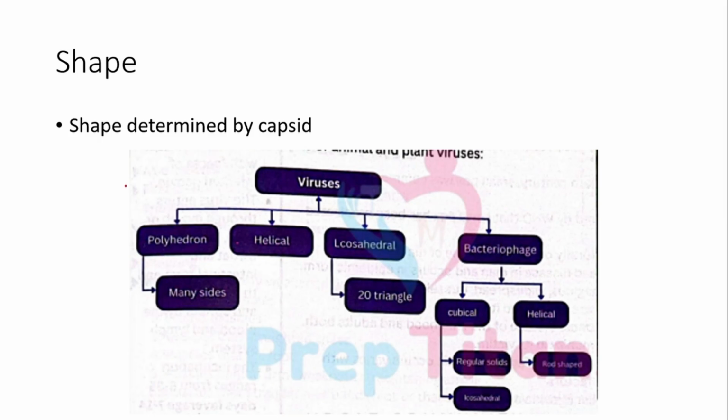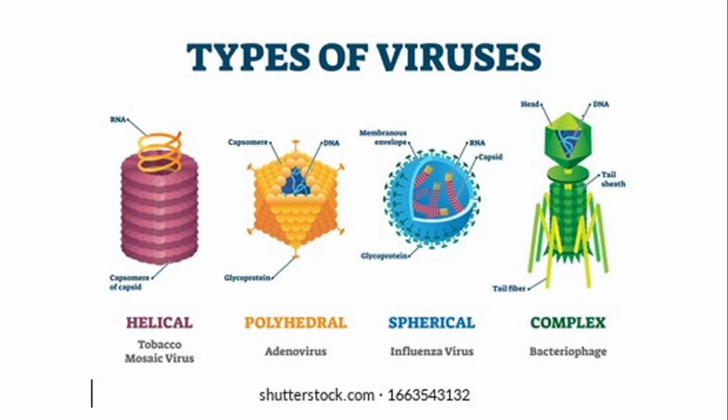Shapes काफ़ी हो सकती हैं viruses की, and the shape is determined by the capsid, not the envelope. ठीक है? And they can be polyhedron in nature, मतलब many sides. They can be helical, icosahedral, which basically means 20 faces. And bacteriophages have a complex shape, which I can show you right here.